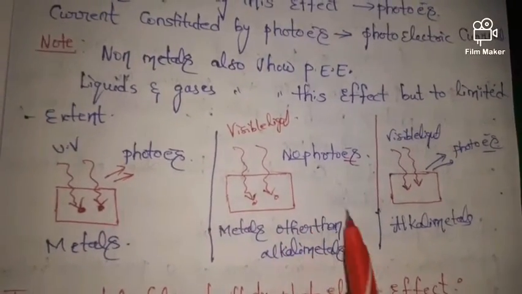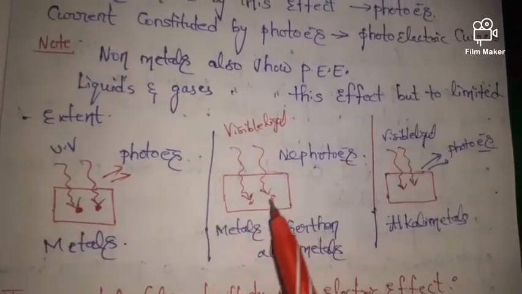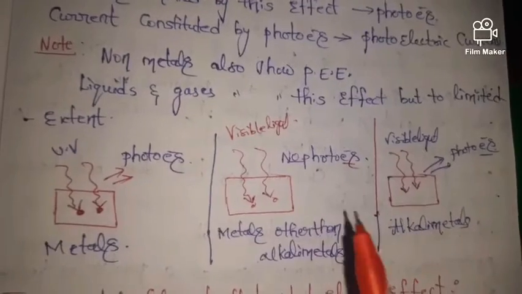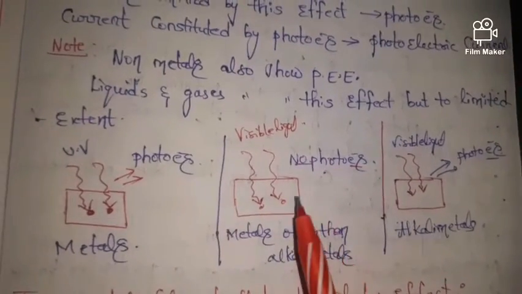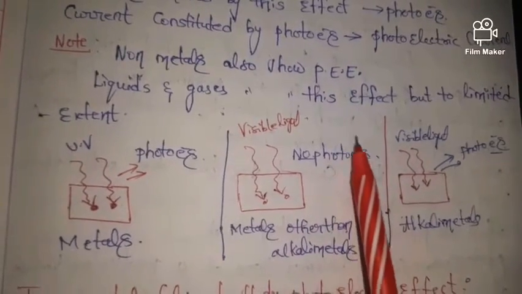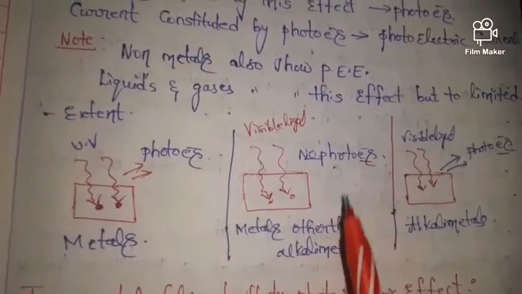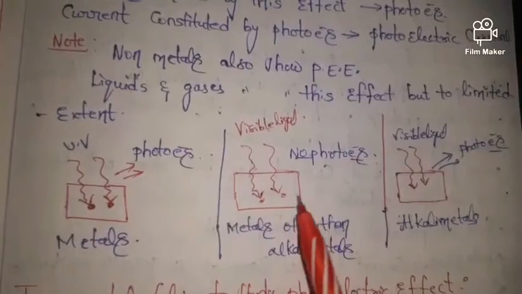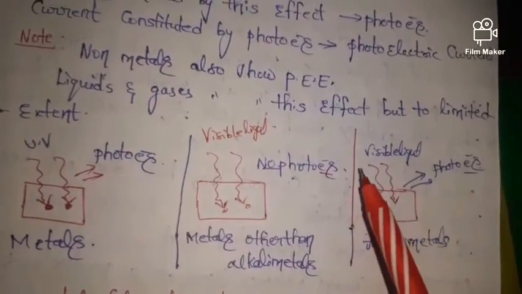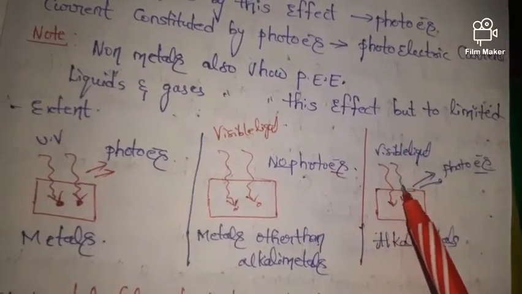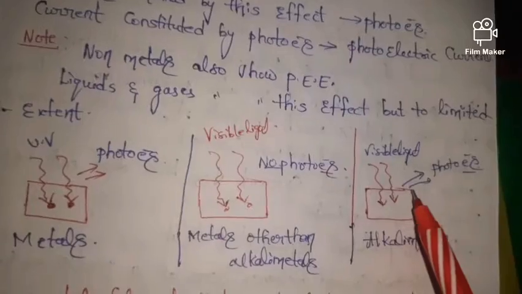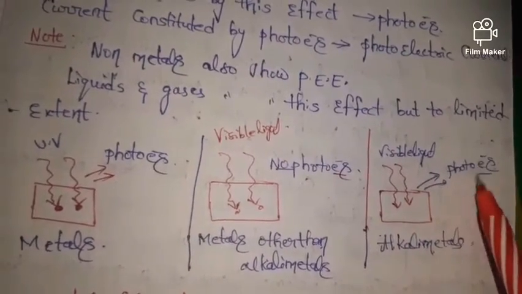For metals other than alkali metals, photoelectron emission doesn't occur; photoelectrons are not emitted because these are not alkali metals. Next, for alkali metals, visible light incident on the metal surface causes emission of photoelectrons.